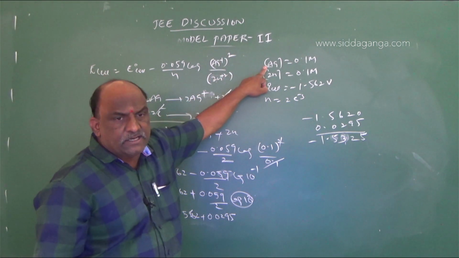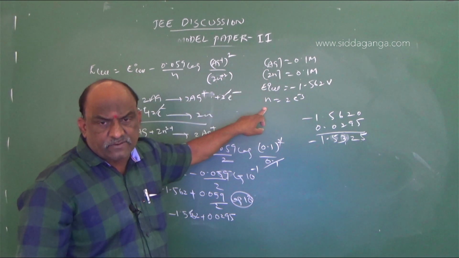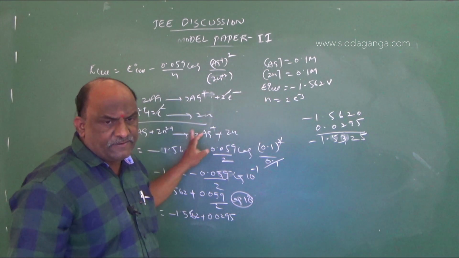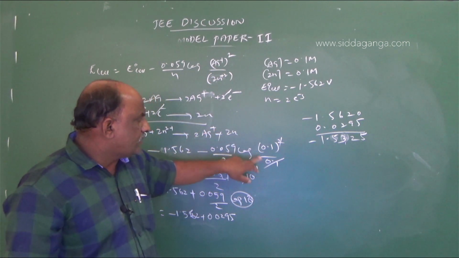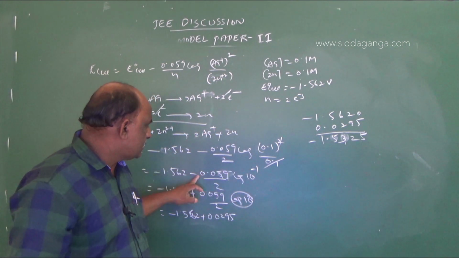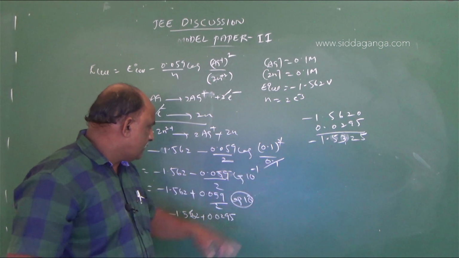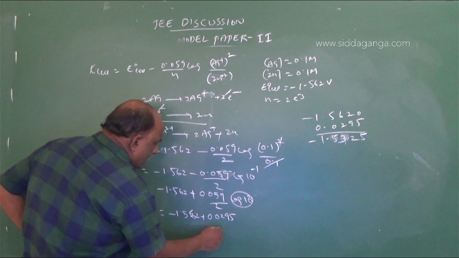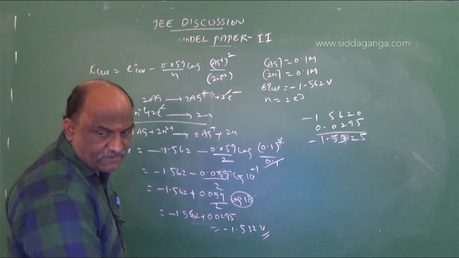Ag plus is 0.1 M, Zn2 plus is 0.1 M, and E naught cell is given as minus 1.562. According to the equation, n value is 2. Substitute all values: we get 10 power minus 1, minus 2 minus plus log 10, which becomes 1. Subtracting, the answer is minus 1.532 volts, the right answer for this question.